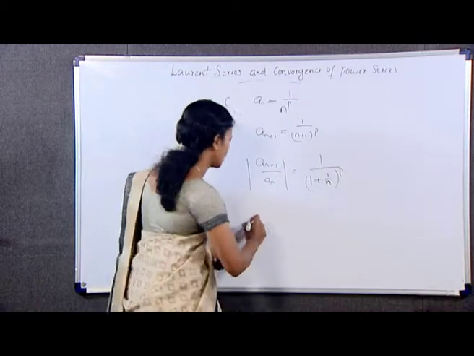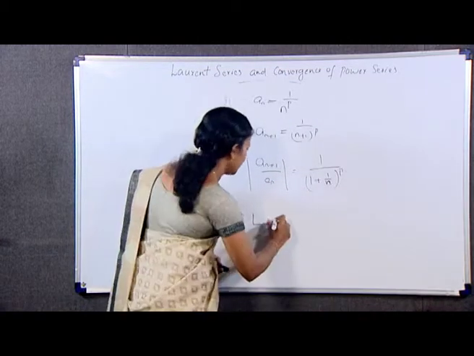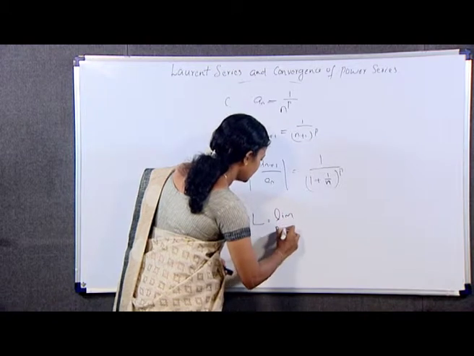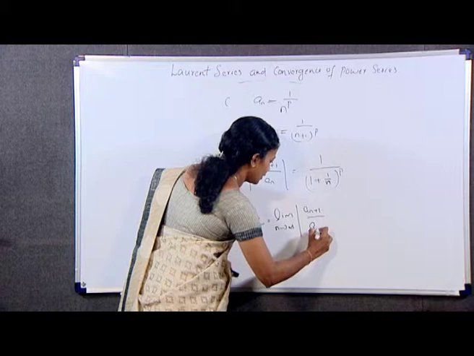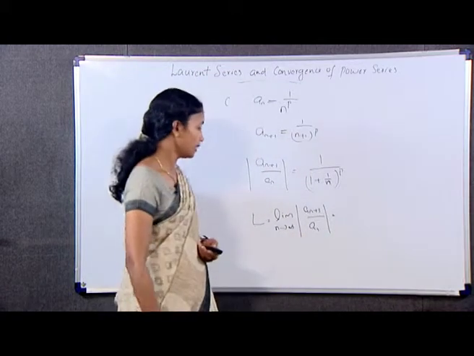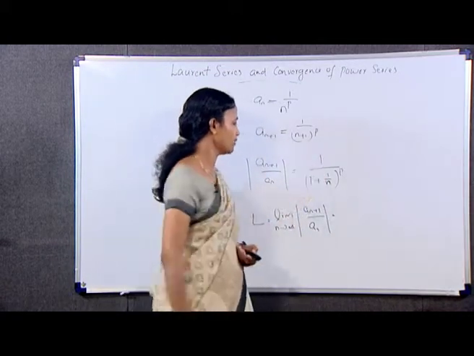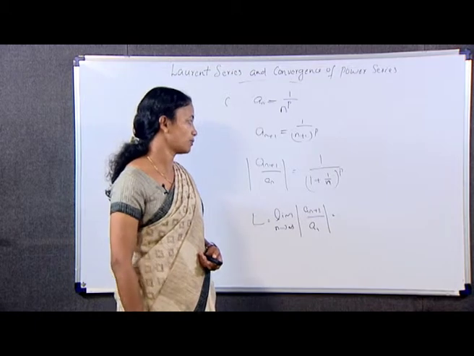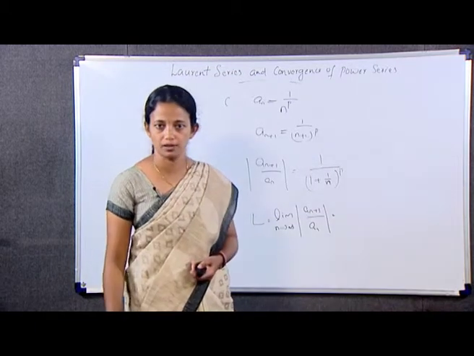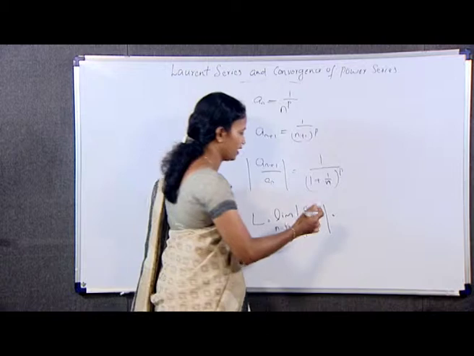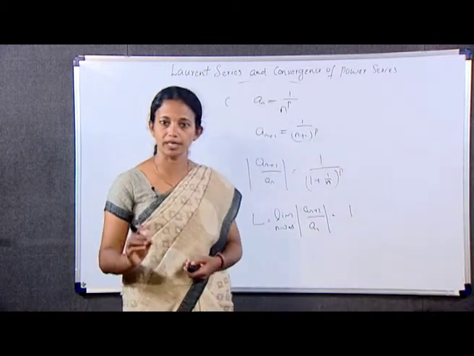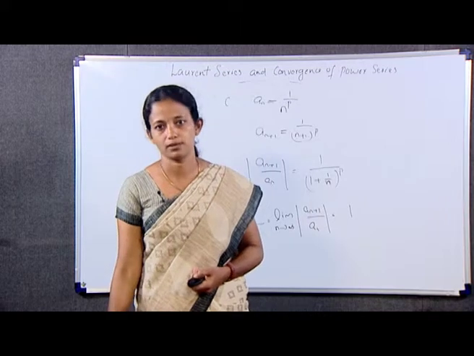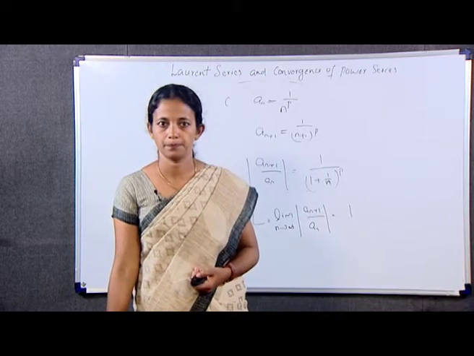Thus, what about L? L is equal to limit n tending to infinity modulus of a_n plus 1 by a_n, which is equal to limit n tending to infinity 1 by 1 plus 1 by n whole raised to p, which is equal to 1 by 1, that is equal to 1. So of course, R is equal to 1 by L, which is again equal to 1. Radius of convergence is 1.